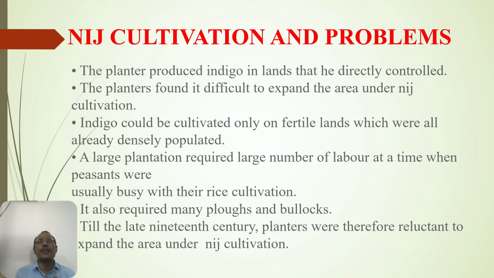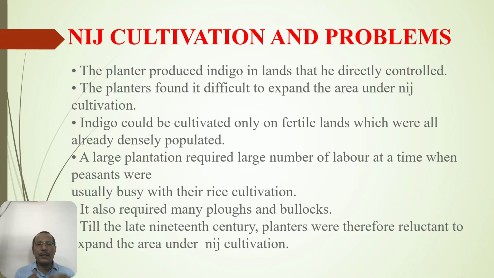Nij cultivation and its problems. The planters produced indigo on land that they directly controlled. The planters found it difficult to expand the area under Nij cultivation. Indigo could be cultivated only on fertile land which was already densely populated. Now, these are the three important points that you must understand. The planters found it difficult to expand the area under Nij cultivation because indigo must be cultivated on the best land that the person has or is available to him. And the planters wanted that indigo must be planted in that particular land.